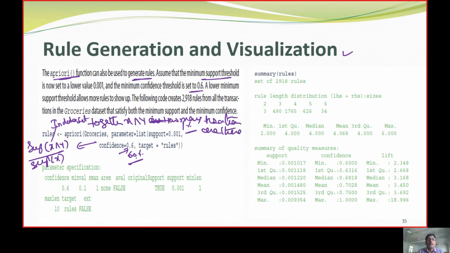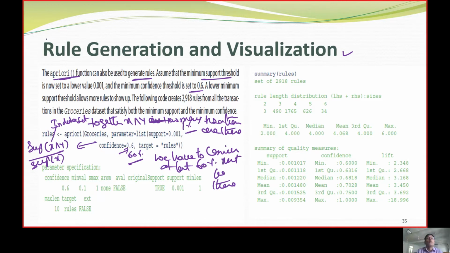So we get this confidence, and we have to consider at least 60% must be there. If it is 60%, then only we are going to give the eligibility, right?